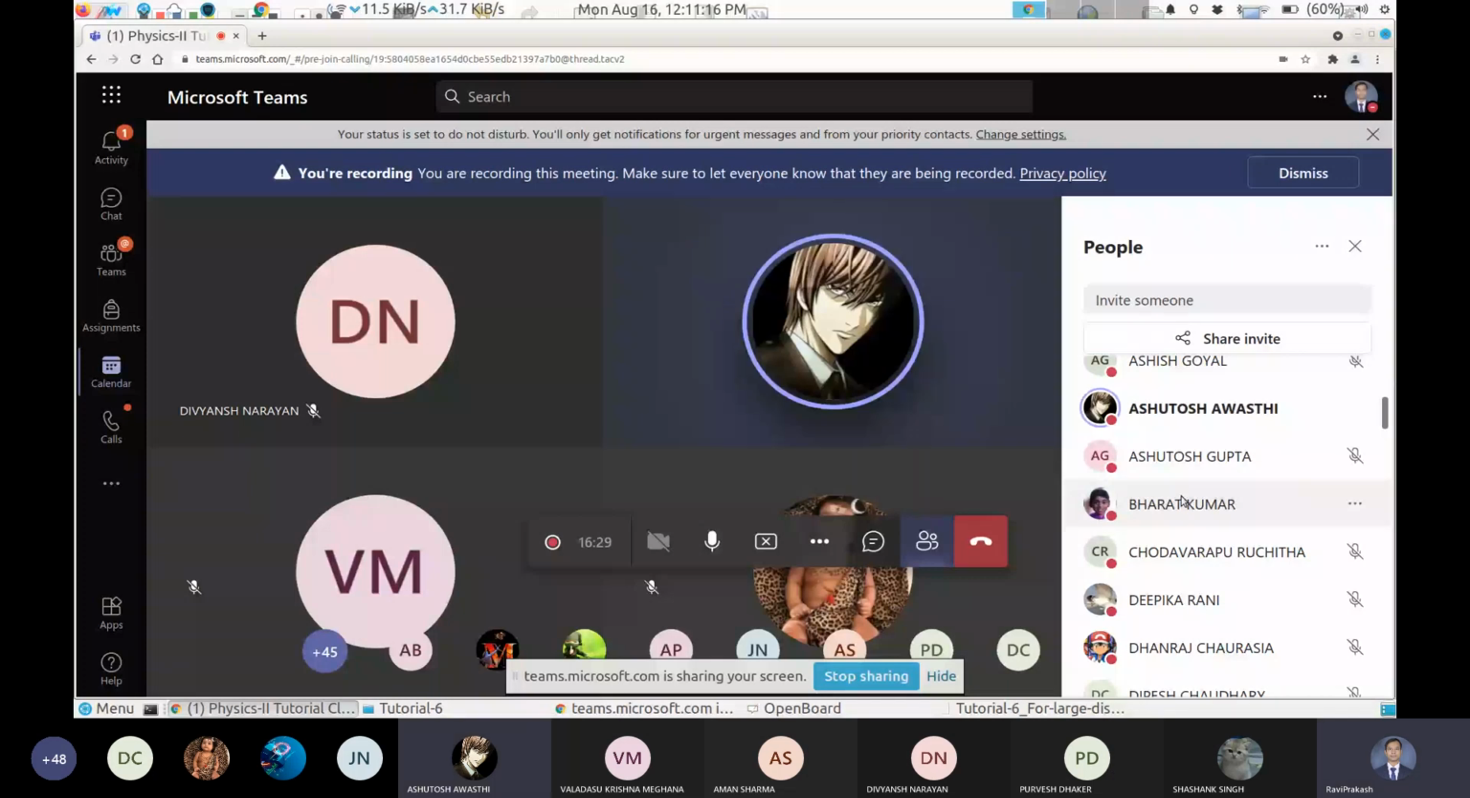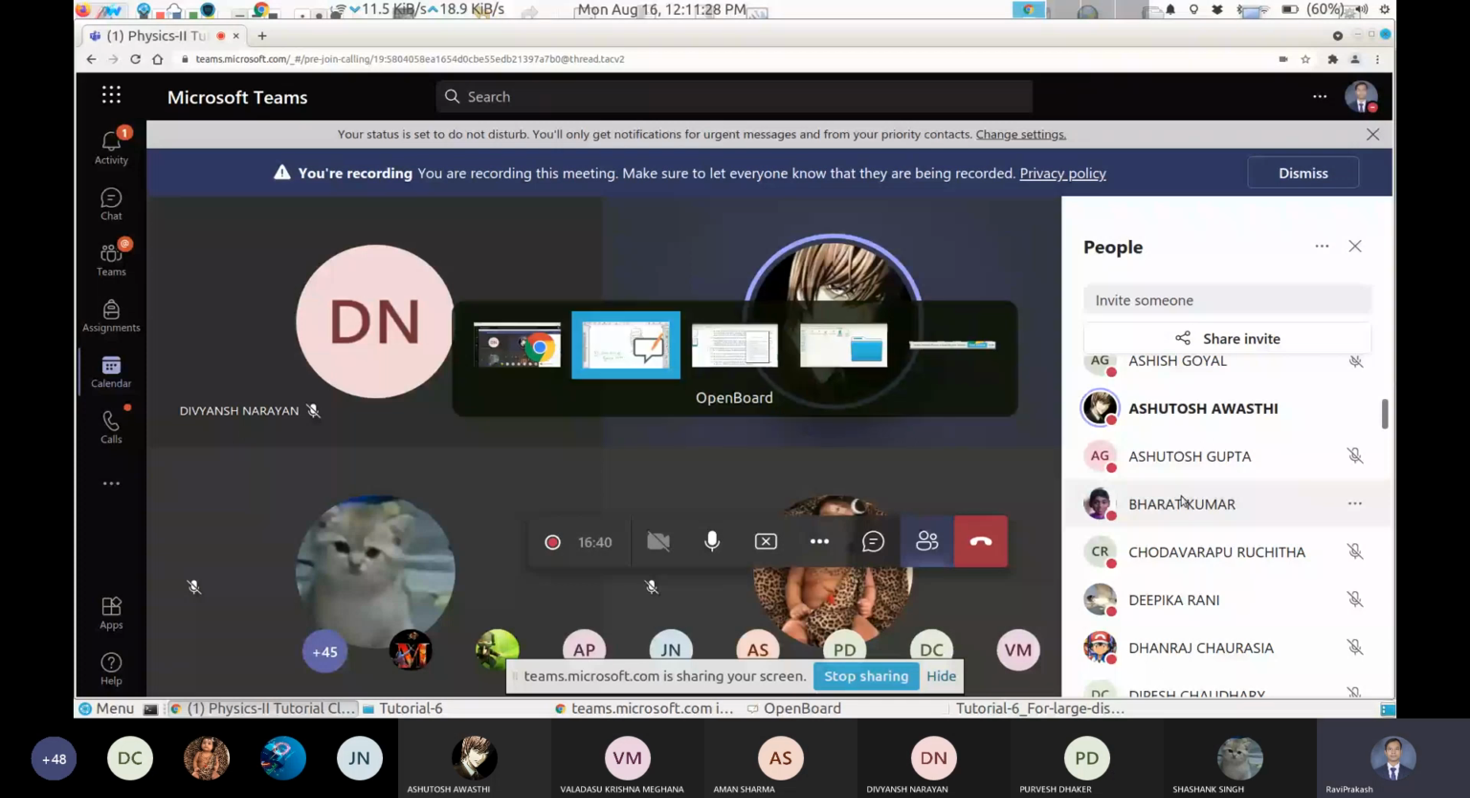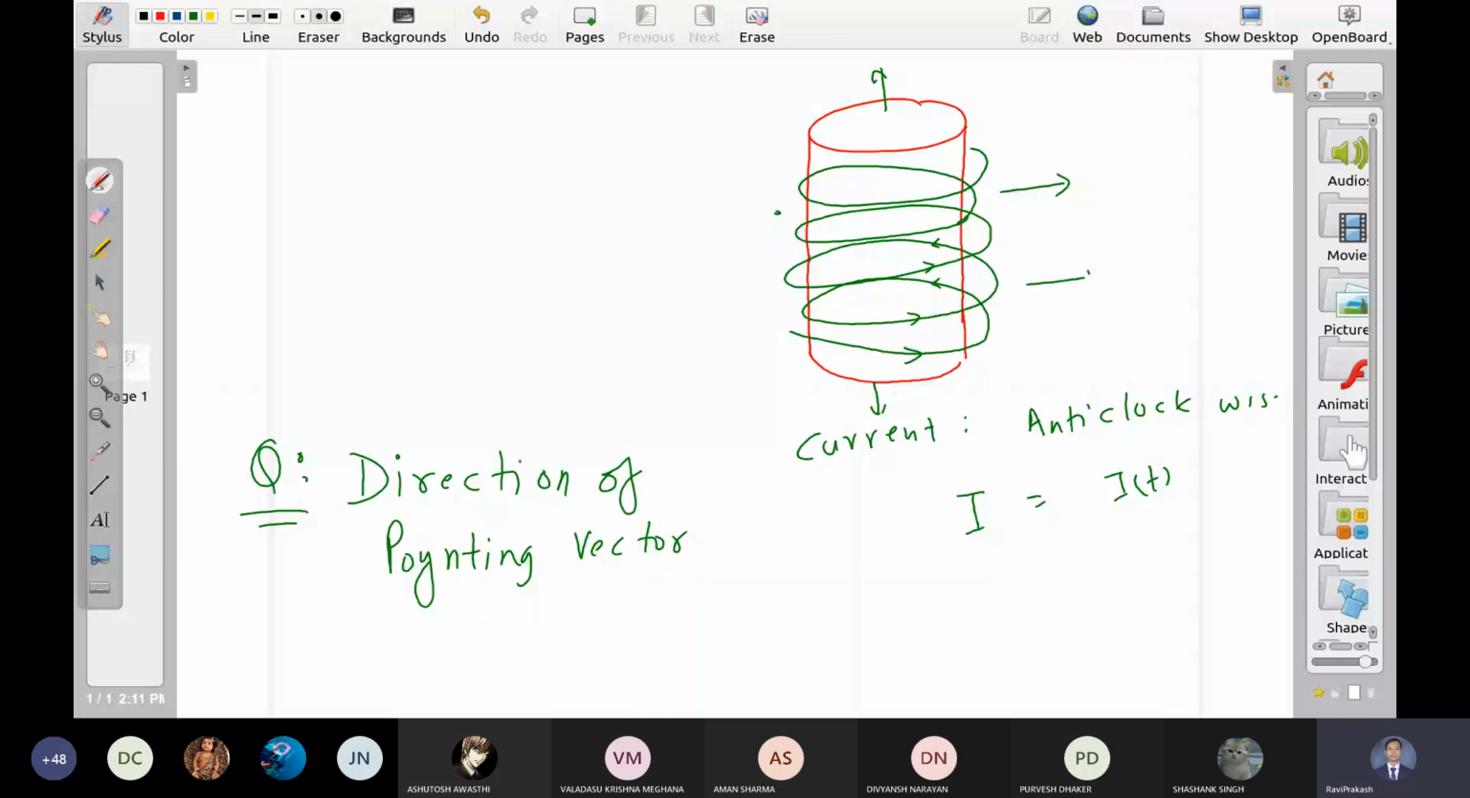Sir, I think it will be outwards. It is outward, you mean something like this? Why? Sir, it's E cross B. So pointing vector is E cross B. Okay.